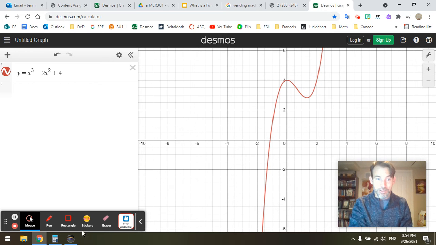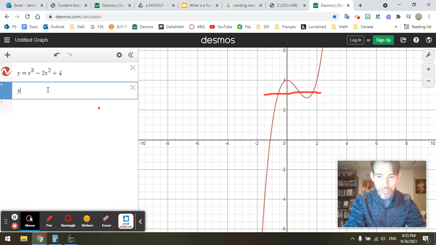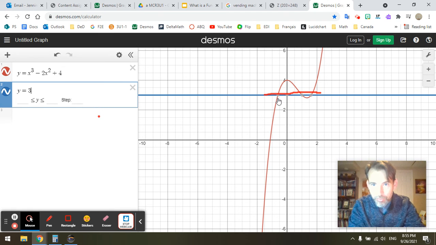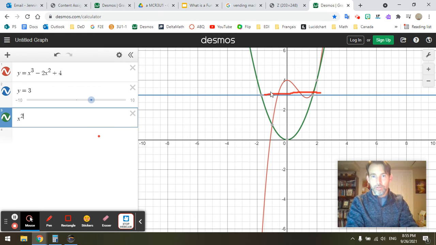This is why if I draw some horizontal lines, if I say, well, what is x if y is 3? And here's the line y is equal to 3. I could have graphed it. That would have been better. I should have just graphed it. But anyway, like y equals 3. Notice that hits at 3 points. 1, 2, 3. All right. So there's 3 places where y is equal to 3. So that's why I can have 3 different solutions there. Because this is x to the 3. Okay. When we add x squareds, those can have 2 solutions because it's to the 2. Okay. To the 3, we can have as many as 3 solutions, and so on and so on.